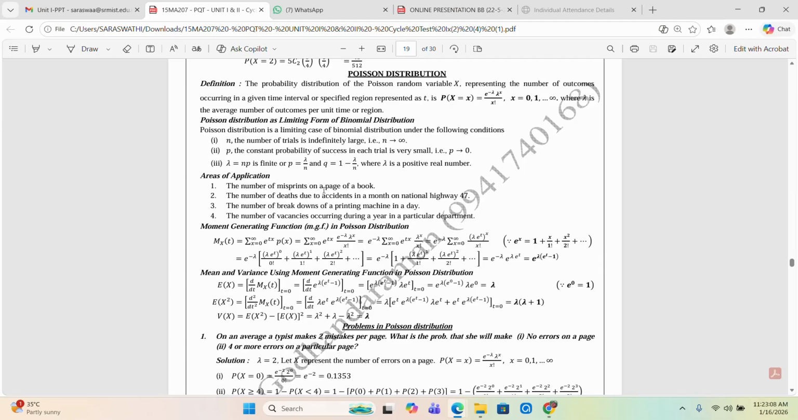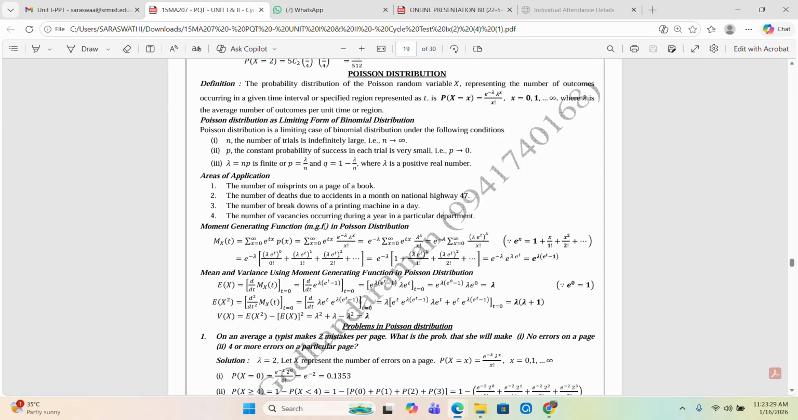Some of the applications of the Poisson distribution: the number of misprints on a page of a book; the number of deaths due to accidents in a month on a national highway; the number of breakdowns of a printing machine in a day; and the number of vacancies occurring during a year in a particular department.